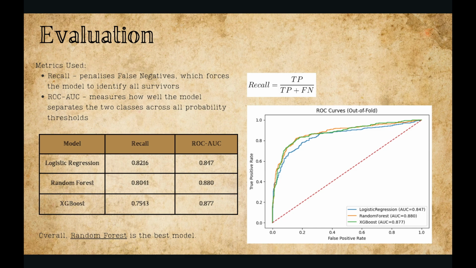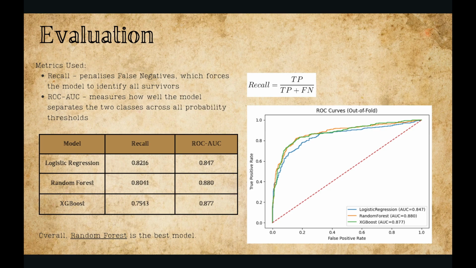A high recall means that the model is missing fewer actual survivors. This is crucial because conceptually a false negative, for example predicting a survivor as a non-survivor, is more costly than a false positive.